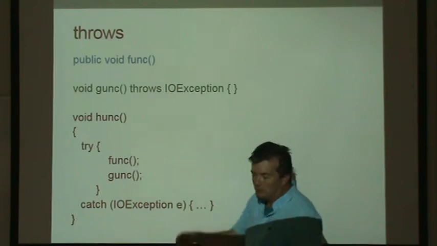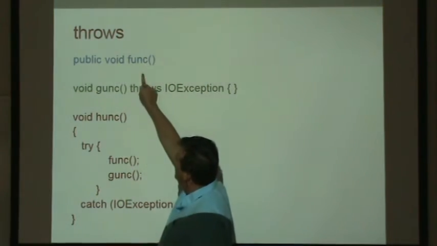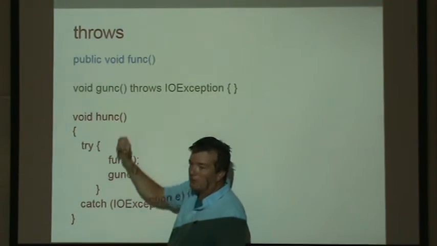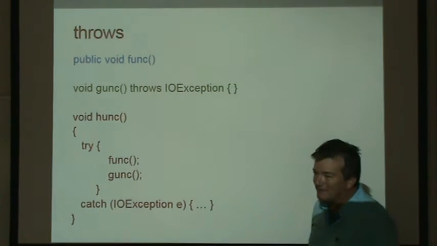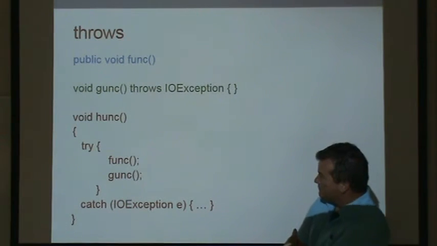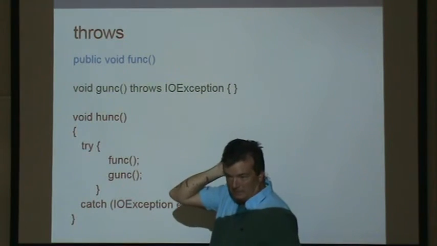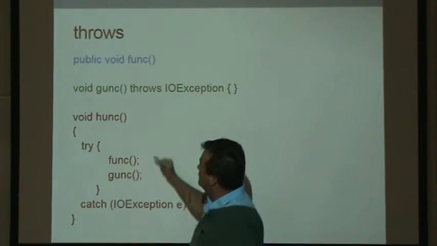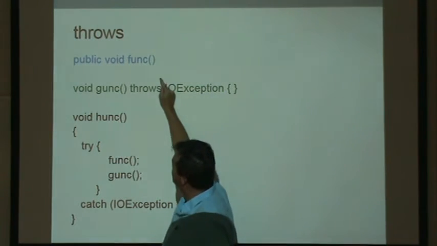Or would you allow the flexibility that the person who wrote this code could tell you that this problem may occur, so kind of advising you, you better handle it? Or how would you design that? Would it take more steps for HUNC to catch the problem in FUNC than for FUNC to catch its own problem? Right, so this is kind of an interesting design discussion.